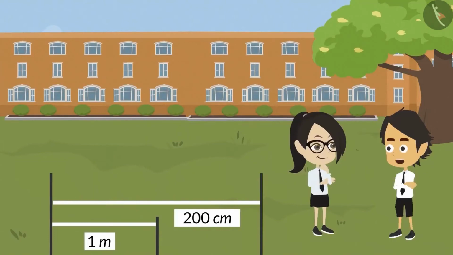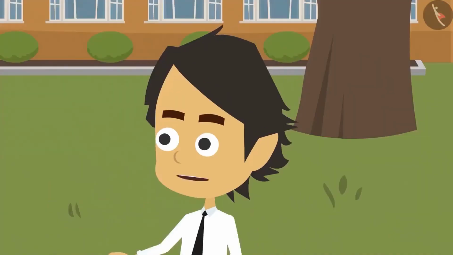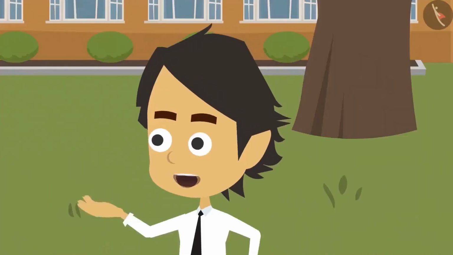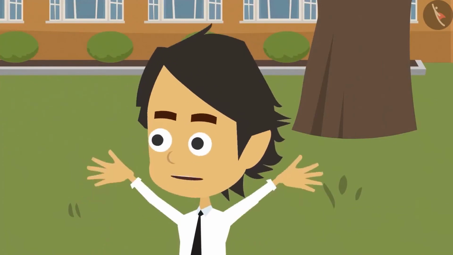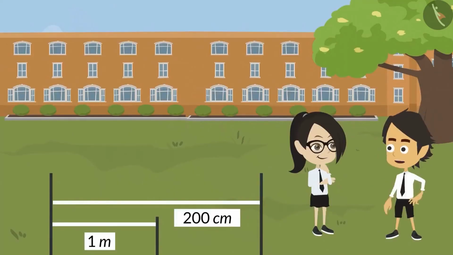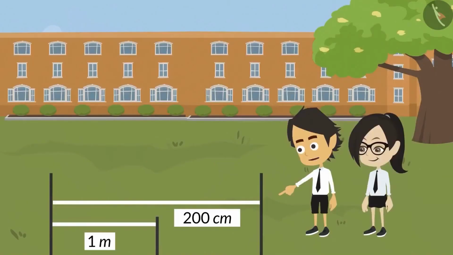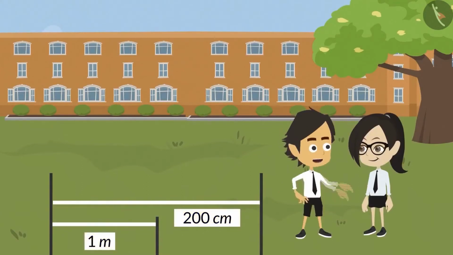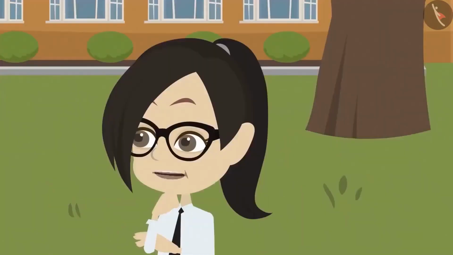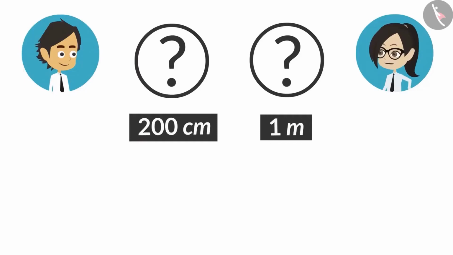Just remember one thing. When you are asked to compare lengths written in different units, first write both of them in the same unit. Meaning, if one length is in centimeters and one in meters, then write down both the lengths in meters by converting centimeters into meters. Okay, now I understand. To convert a meter into centimeters, we multiply it by 100.